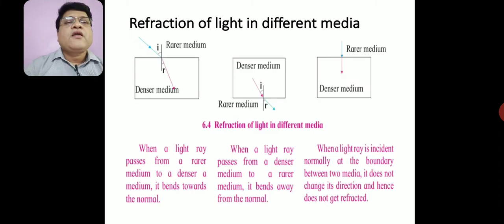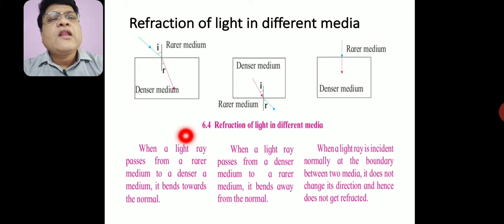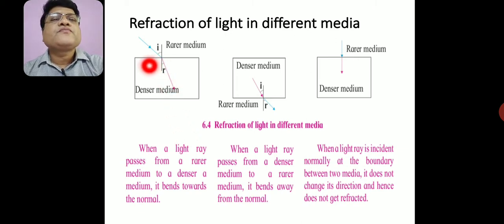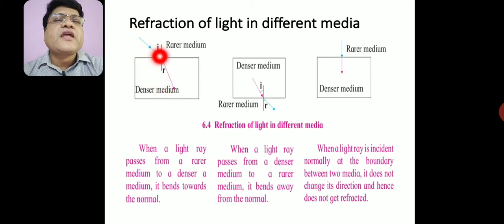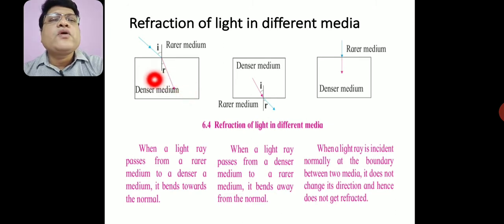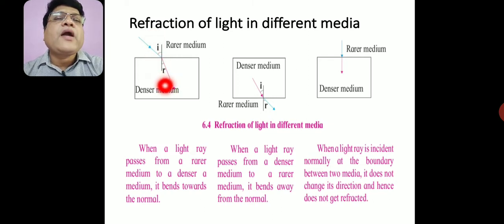Now, see what happens when light enters from different media. In this first figure, we observe that when the incident ray enters from air to glass, that means from a rarer medium to a denser medium, it bends towards the normal, and the magnitude of the incident angle is more than the magnitude of the refracted angle.